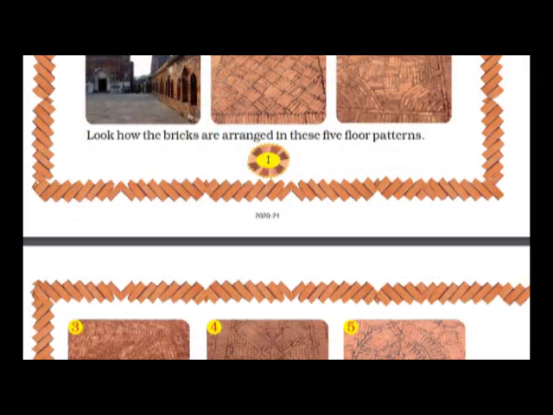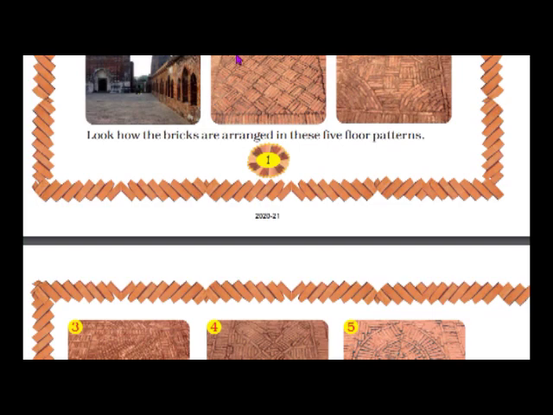The people in olden days used their skills to make such beautiful patterns. At that time, things were not available as they are nowadays, so they used their skills to make beautiful patterns. Look how the bricks are arranged in this 5-floor pattern. Now here, children, there are different patterns which were in that Murshid Kuli tomb. So these are a few pictures of those.